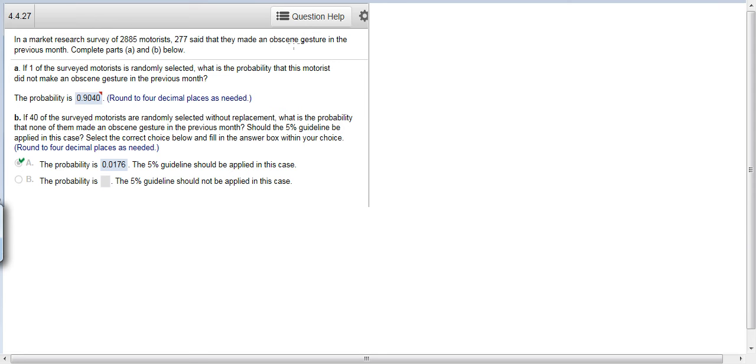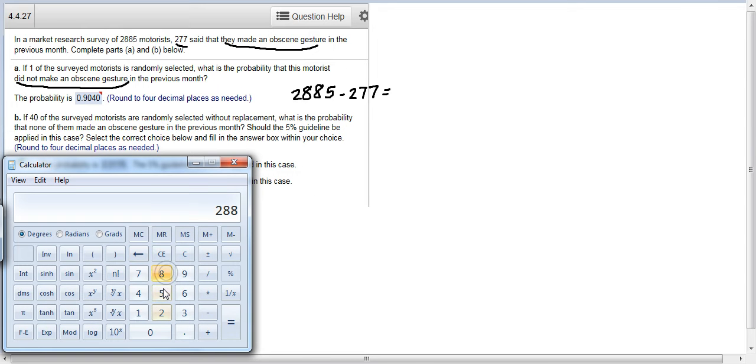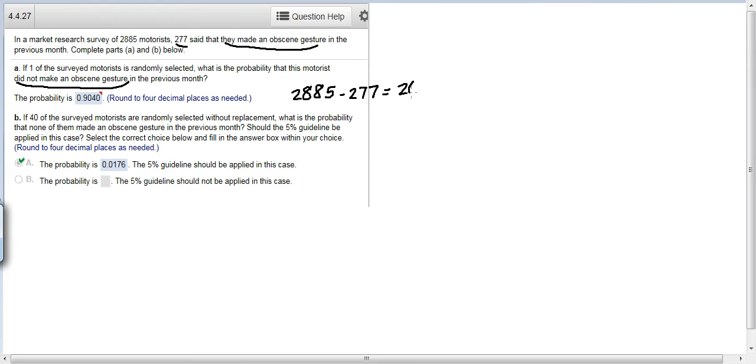The key thing that you maybe missed out on was what is the probability that the motorist did not make an obscene gesture. Alright, 277 said that they made an obscene gesture, which means that those that did not was 2,885 minus 277. Let me get my calculator here, and we'll do 2,885 minus 277, and we get 2,608.